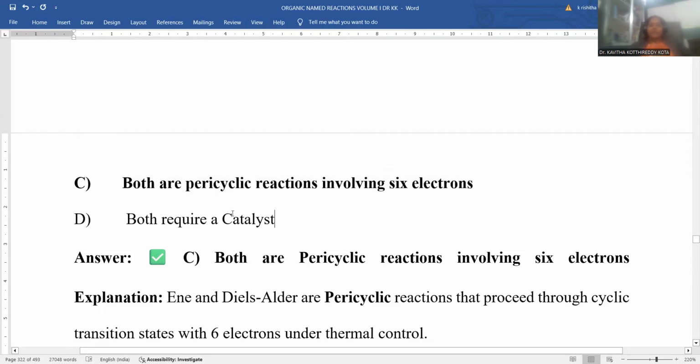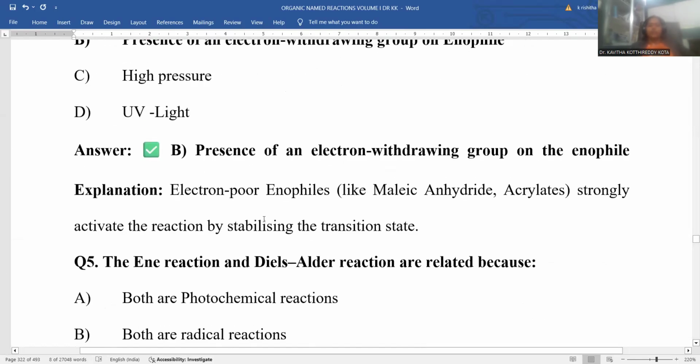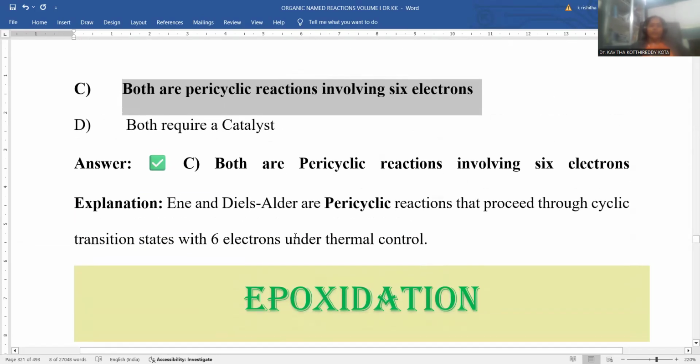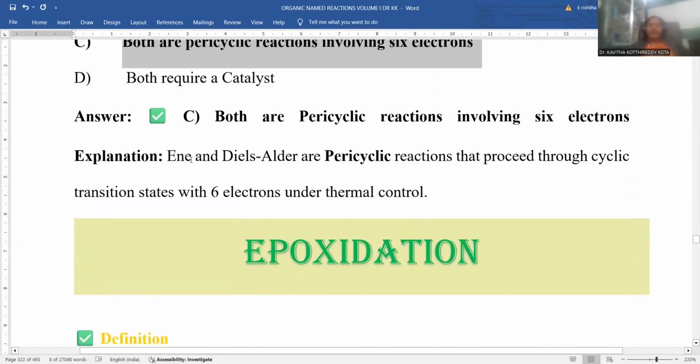Both require a catalyst is wrong. A catalyst is not mandatory, but if a catalyst is present, the reaction rate will be increased. Without a catalyst also the reaction will proceed. So both being pericyclic involving a 6 electron system will be the correct answer. Here the correct explanation is provided. Ene and Diels-Alder are pericyclic reactions. Both are regarded as pericyclic only. Both proceed with a concerted mechanism only. They proceed with a cyclic transition state. 6 electrons take part and thermal conditions are sufficient for both reactions.